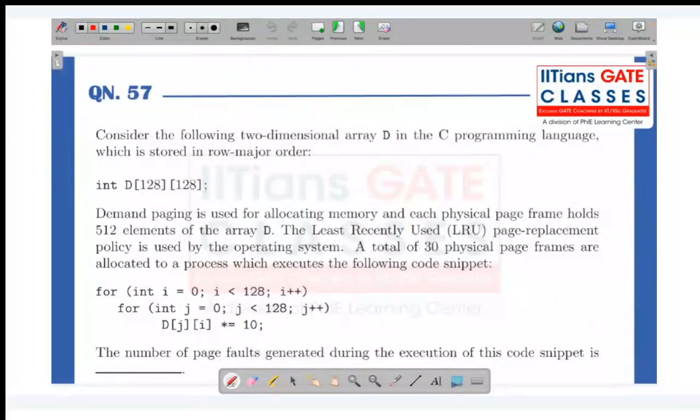Let's discuss another question, students. Let's see another question. Read the question.